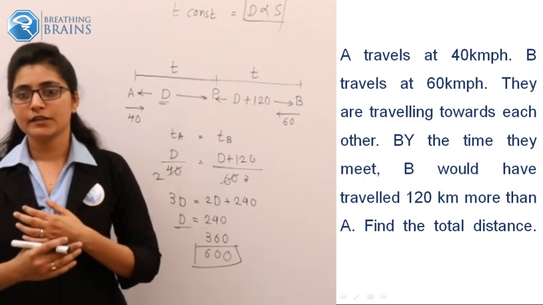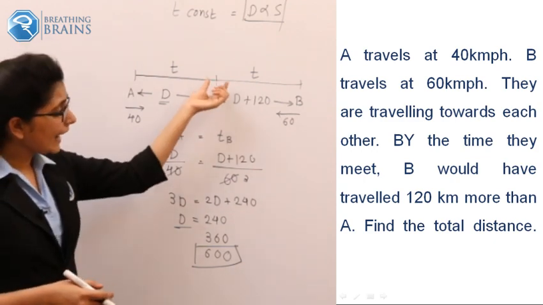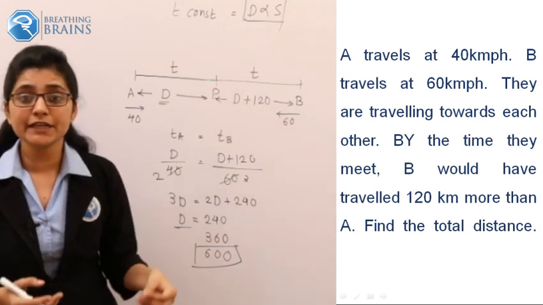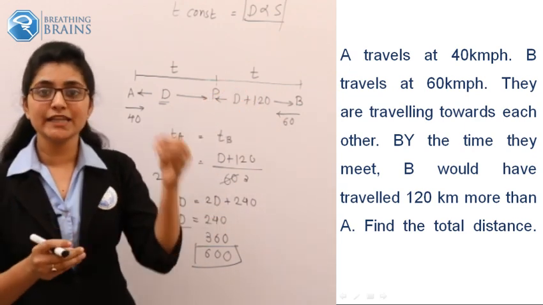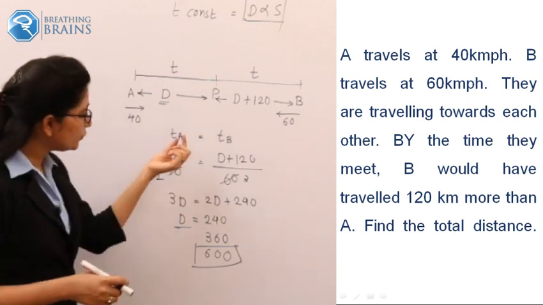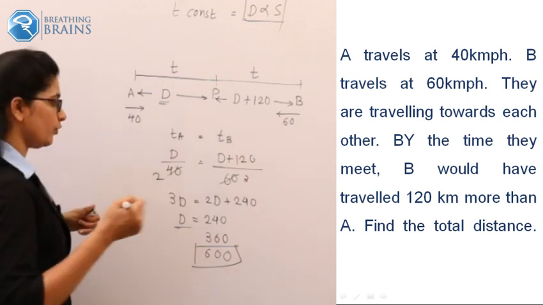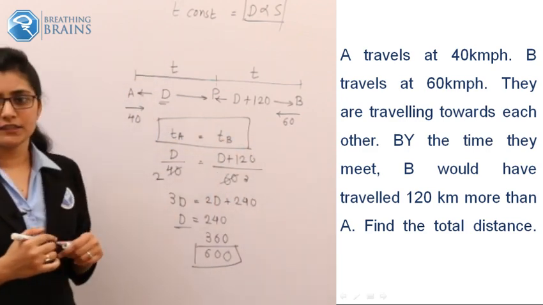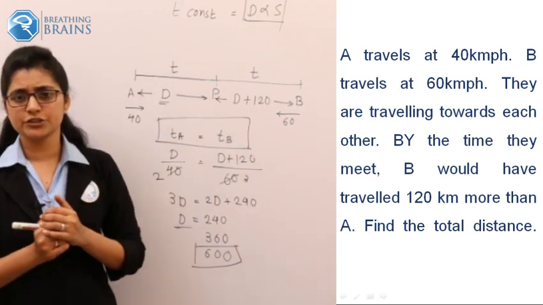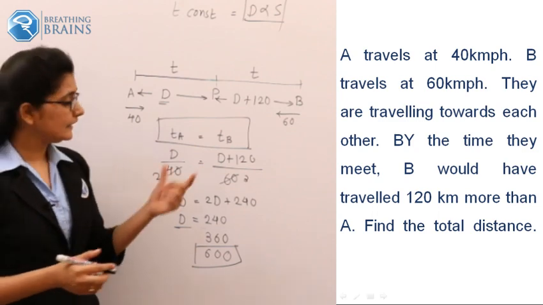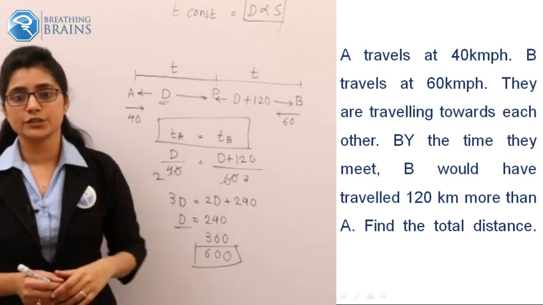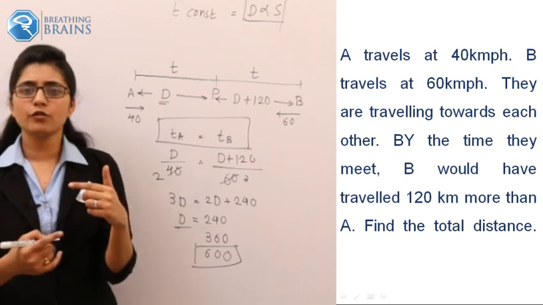Great. Now when they meet at any point between that distance, the time required by each individual is a constant, so you can equate this. So what was the learning part in this question? Otherwise, solving this question is not that difficult, but understanding this time and distance relation is most important in this question. So shall I repeat what we had done?